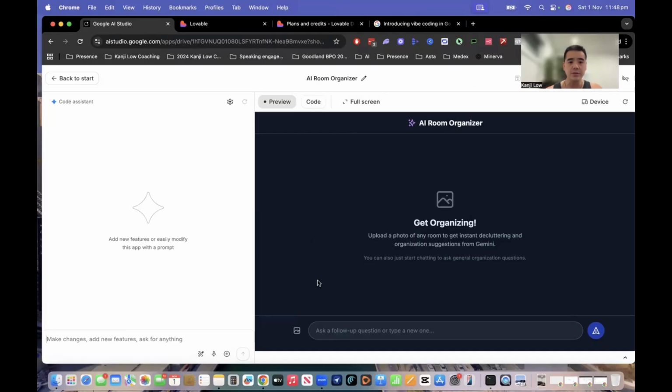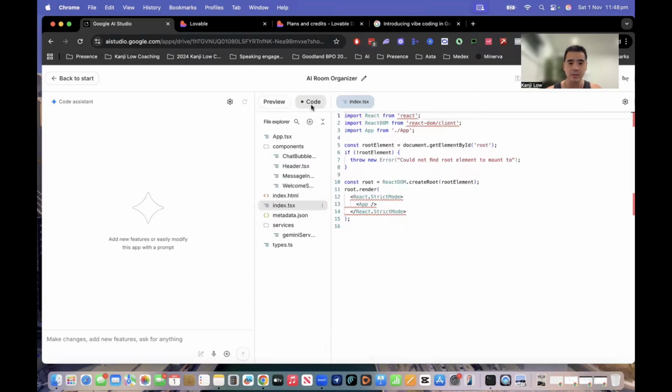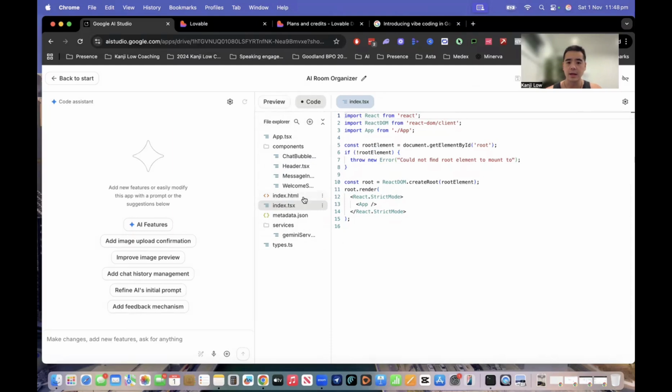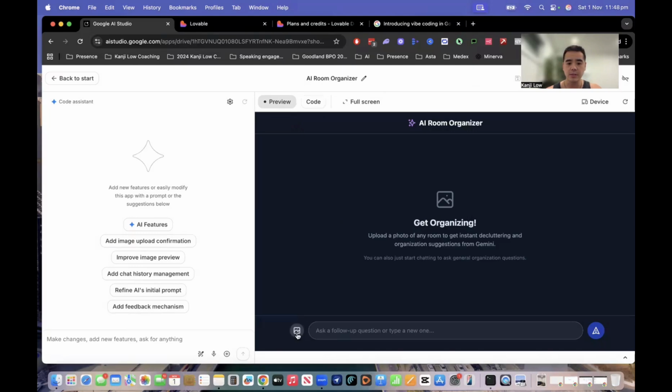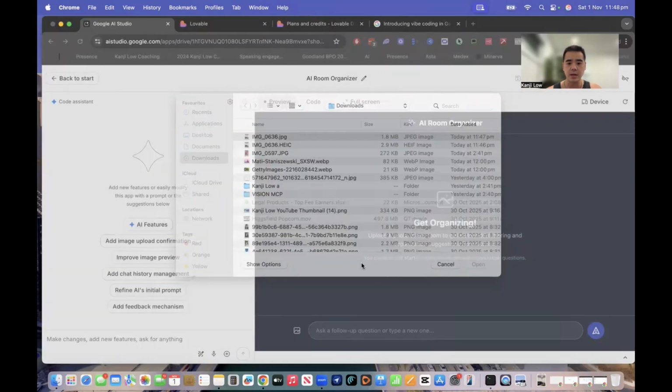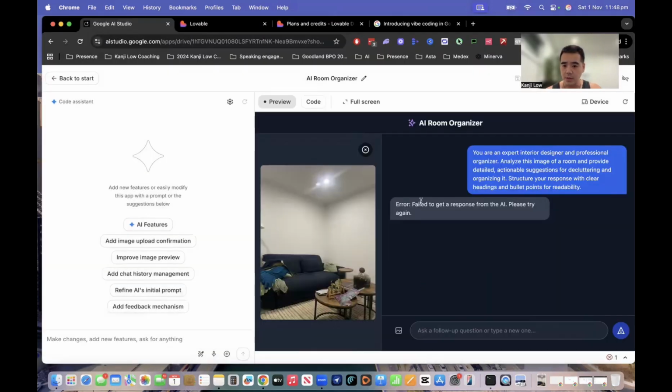Okay, so after 82 seconds, it's got pretty much all the backend that's on here. So if I have a look, you can see that there's code at the back here. You can see there's components, there's a chat bubble, there's indexes, metadata. So let's test it with a room. Okay, error: failed to get a response from AI. Please try again. Can you declutter? Let's see if it does that.